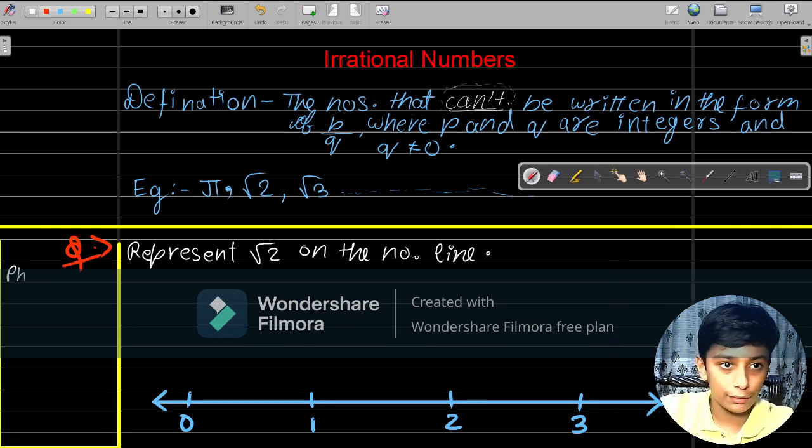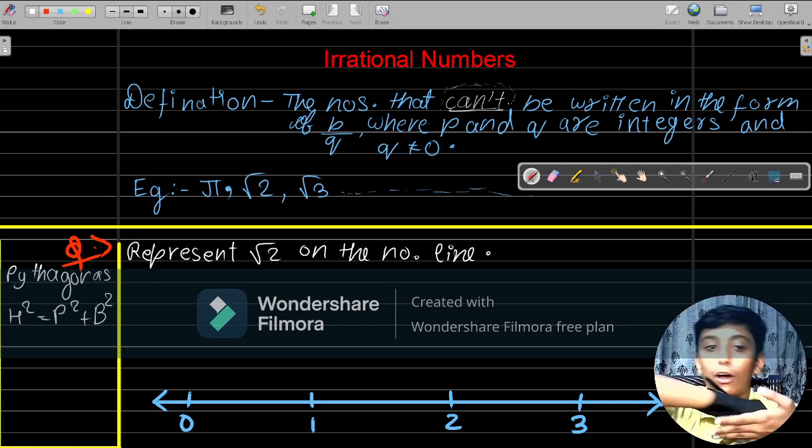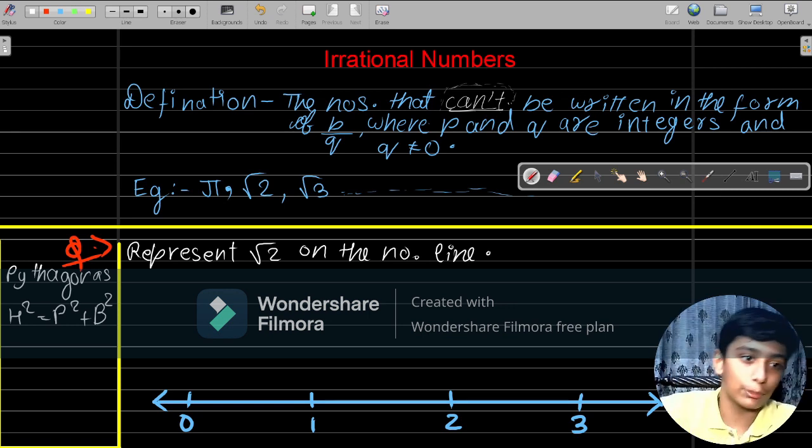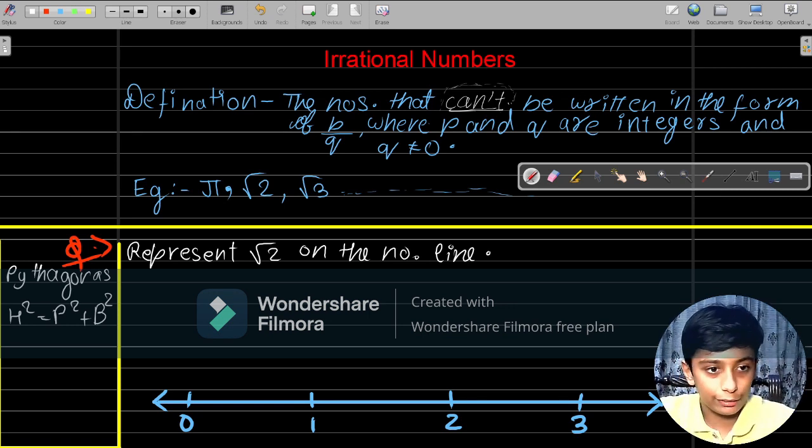Pythagoras property, right? So in Pythagoras property, first we know that h square is equal to perpendicular square plus base square, right? And as I told you, always the measurement which we have to show on the number line will always be the hypotenuse. So let's put the value right now.